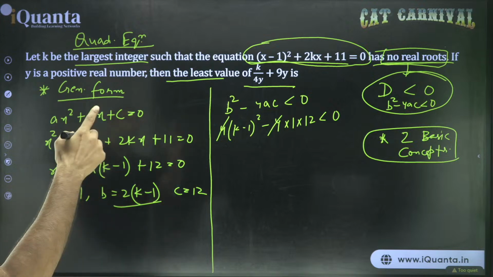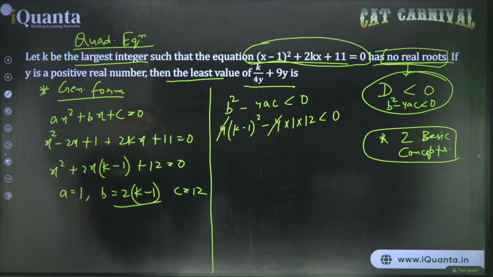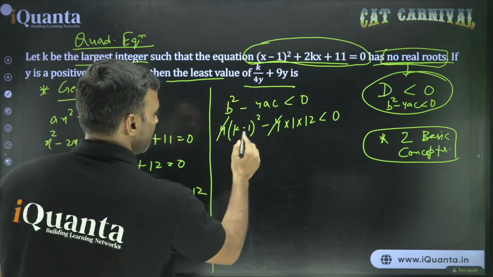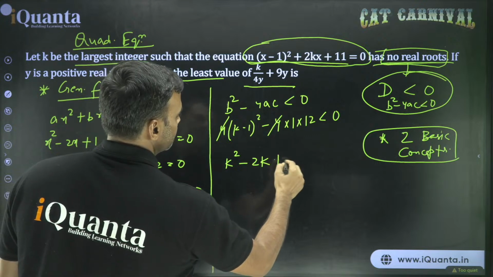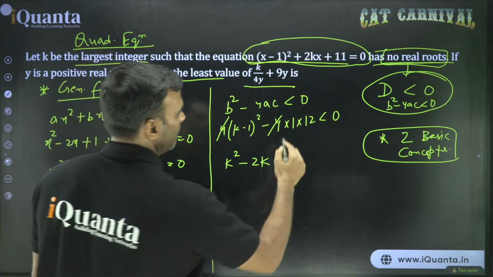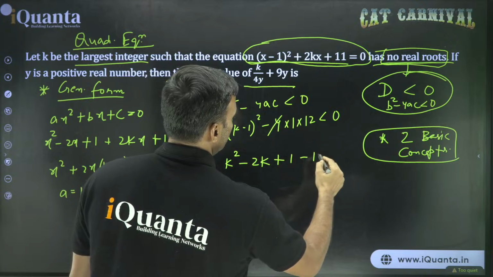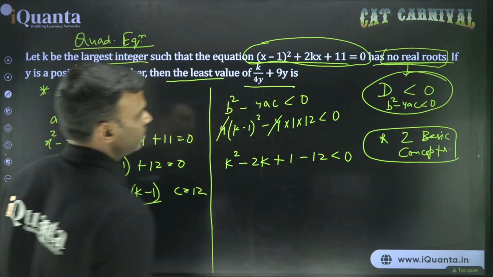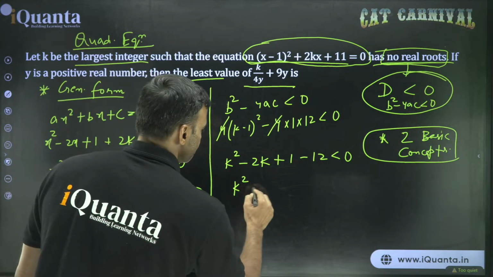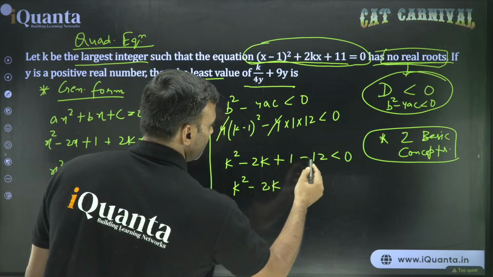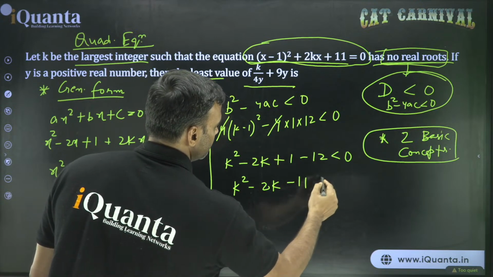So this gives us (k minus 1) whole square is k square minus 2k plus 1 minus 12 less than 0, right? And this is k square minus 2k, 1 minus 12 is minus 11, that is less than 0.